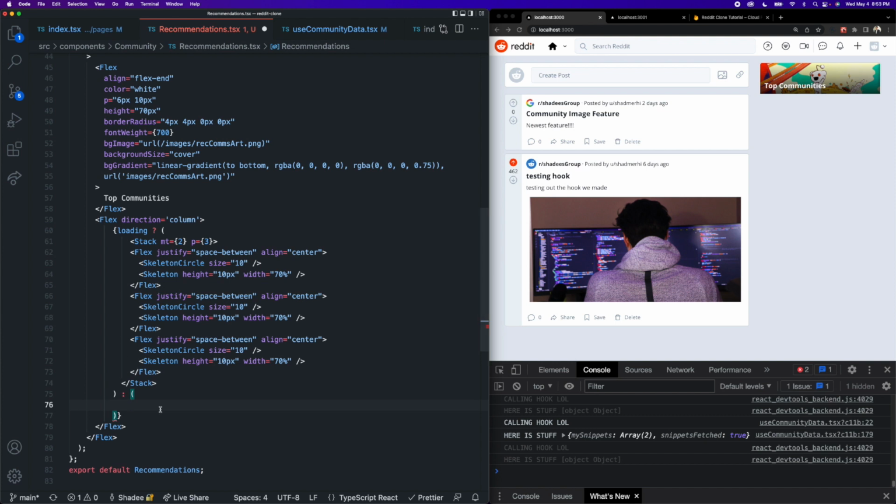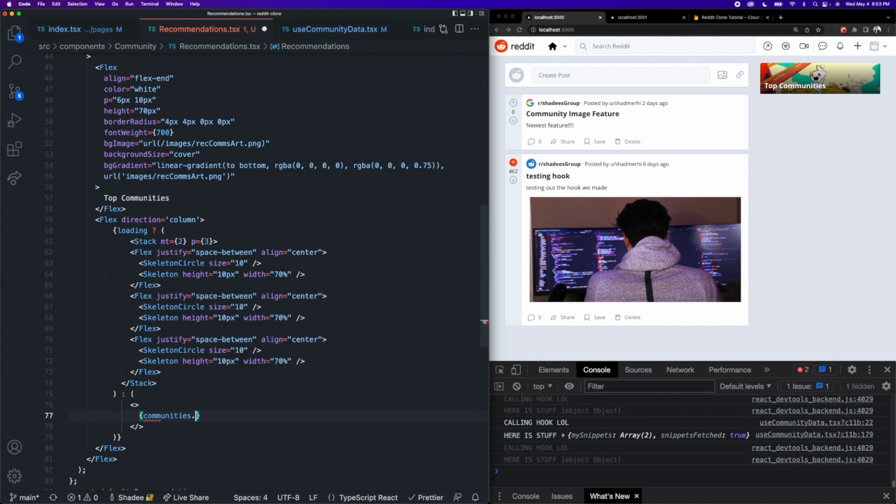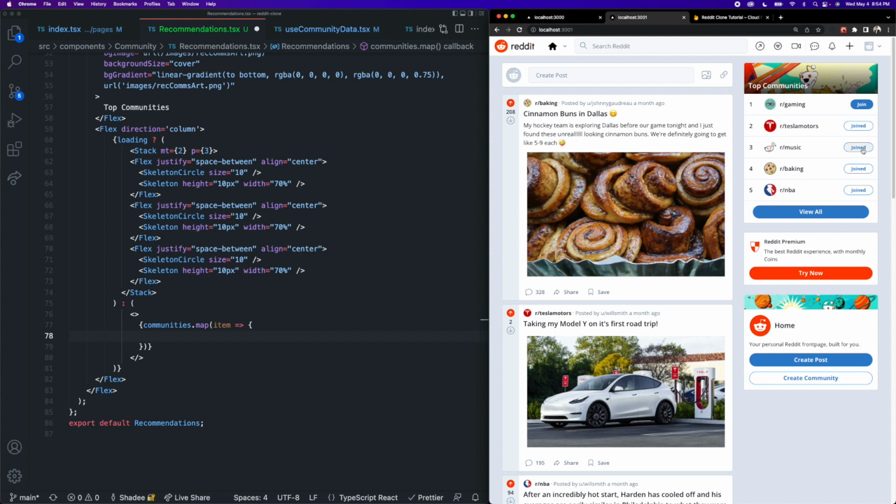Okay, so inside of here, I'm going to create a React fragment so that we can add some JavaScript. We want to iterate through all of the communities. So we can say communities.map, and for each one, we're going to return one of those list items. And in each of these list items, we need to know if this user has joined this community or not, because we need to toggle the display of this button to make it say joined or join and to make it blue or white. And so to do that for each one, on each map iteration inside of communities.map, we can create an isJoined variable and do the exact same thing we did in our community header to determine if the user is in this community.